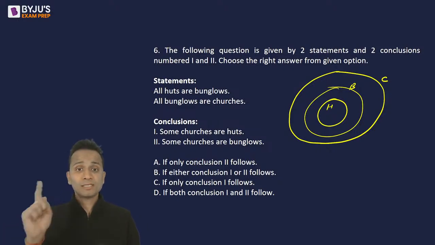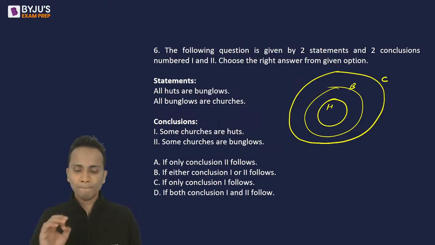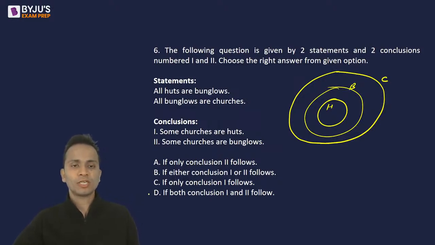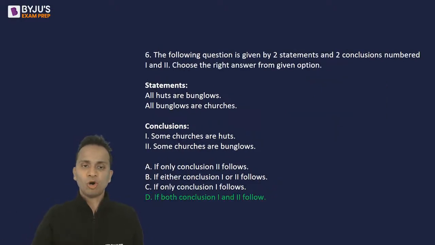Conclusion number 1, some churches are huts, absolutely correct. Some churches are bungalows, absolutely correct. So both the conclusions will follow. So the correct answer is option D. Now Venn diagram approach is the best approach for such questions. Okay, so option D is the correct answer of question number 6.